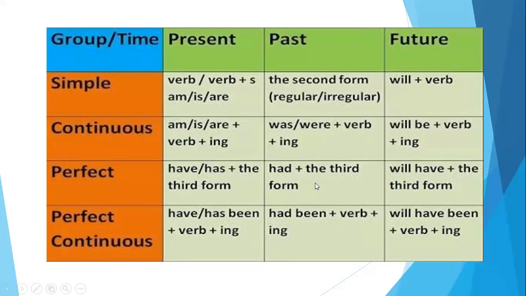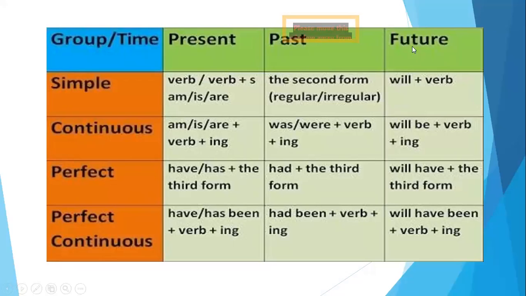I have seen you people making this mistake again and again. You put has and have in the past perfect. No, a past perfect always has had. A had is always used in it, and the third form of the verb again. And when you're changing it into perfect continuous, then it is had been with the verb and the ing. The been and the had with the ing always comes in a perfect continuous tense.